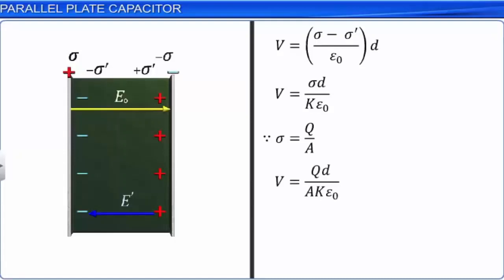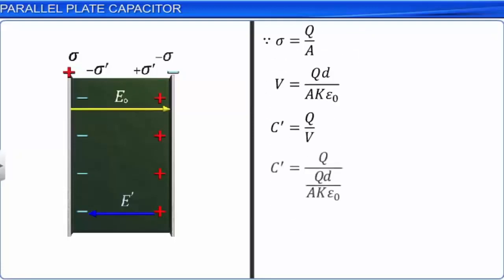Therefore, the capacitance with a dielectric medium is C dash equal to Q by V. Here, it is of importance to note that since the charging battery is disconnected, the charge on the capacitor remains constant even after the introduction of the dielectric. Now substituting the value of V in the expression for C dash and simplifying, we get C dash is equal to K epsilon naught A by d.